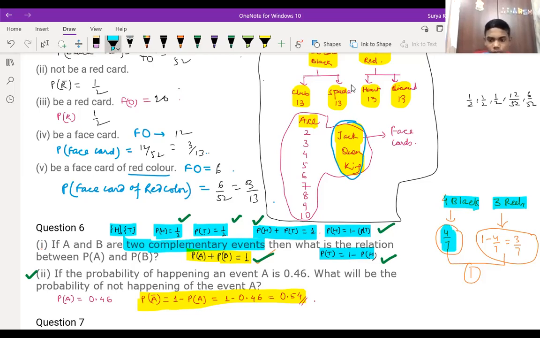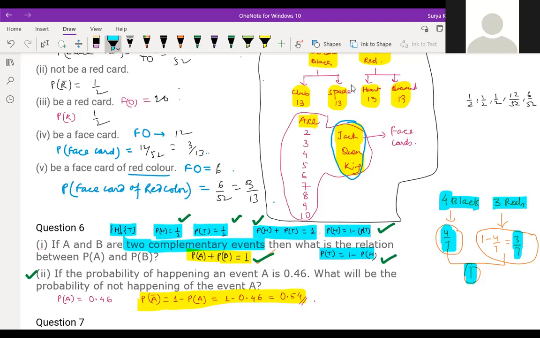Suppose here I found 4/7, here 3/7. If you add, you'll get 1. Suppose head, tail, same thing. But if there are 3 events, in that case you won't get it with 2. You add all 3, then you'll get 1. Suppose you have 3 red, 2 black, 1 blue, like that. If you add all 3 probabilities, you'll get 1. Now is it clear, Adarsh?